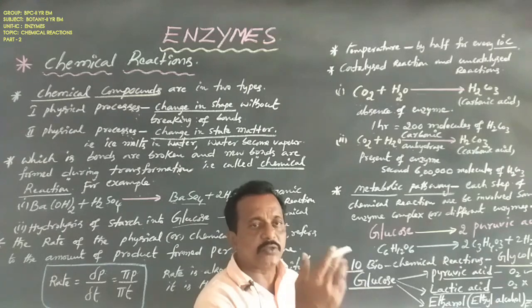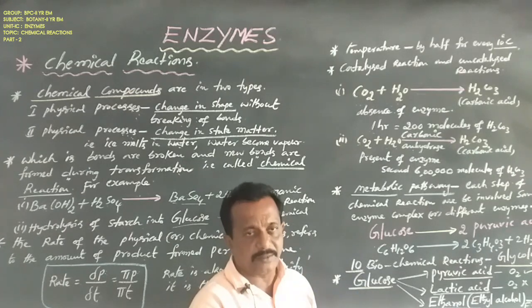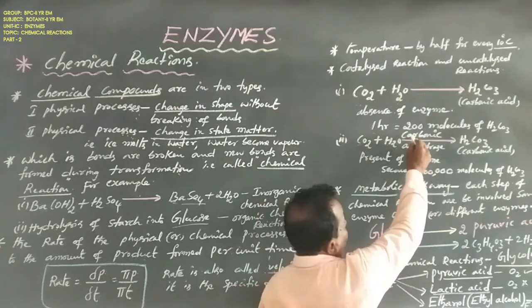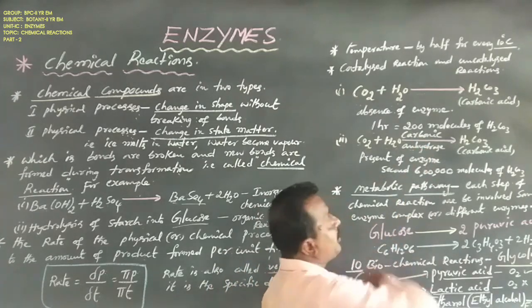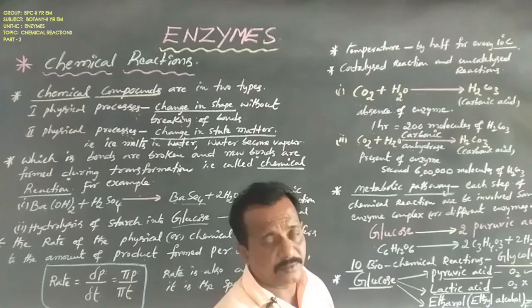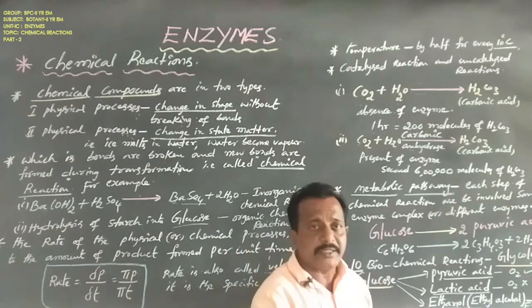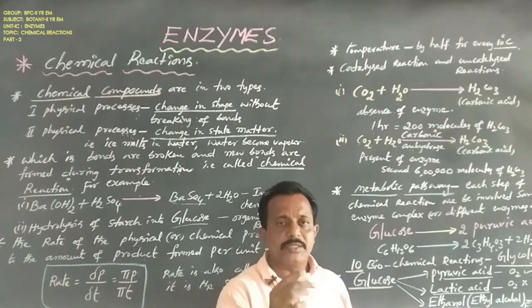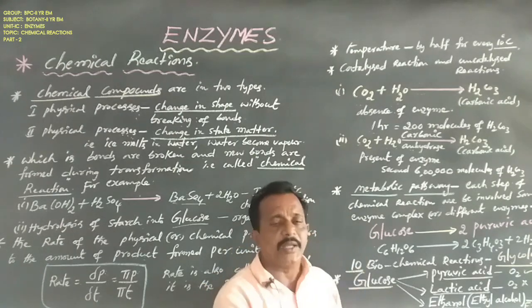This enzyme occurs in the cytoplasm of the cell, and it is named carbonic anhydrase. Carbonic anhydrase always occurs in the cytoplasm of the cell, and it is involved in this chemical reaction.